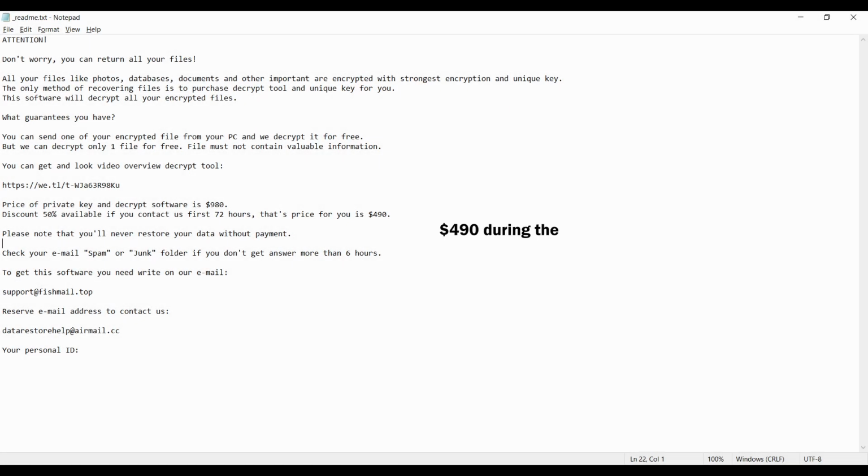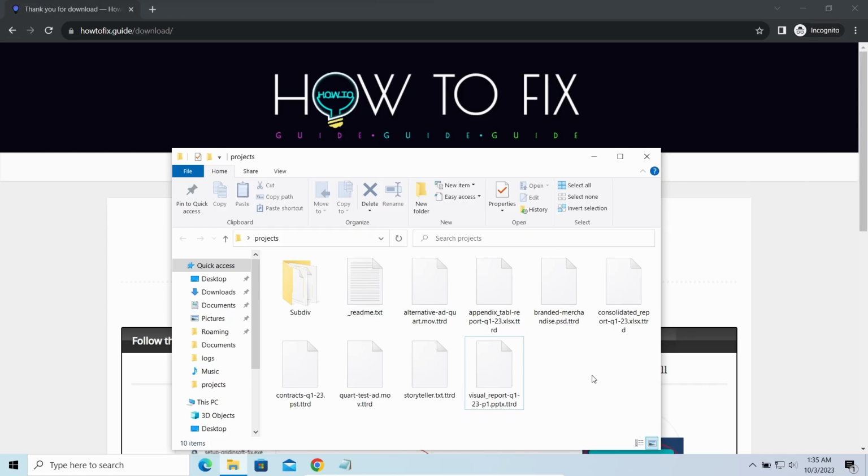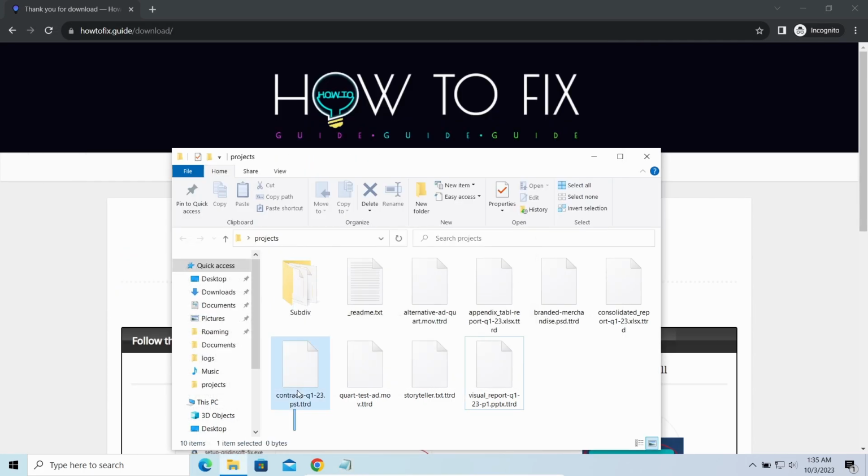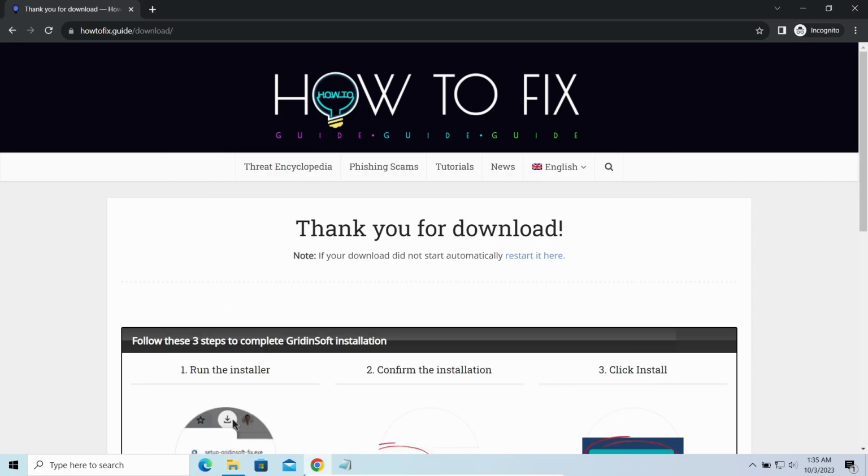This malware is yet another sample that belongs to the STOP family. It attacks users all over the world, asking for up to $980 for file decryption. The most obvious sign of the attack is the presence of a ransom note titled readme.txt, and the TTRD extensions all over the place. First of all, you should remove it as quickly as possible.